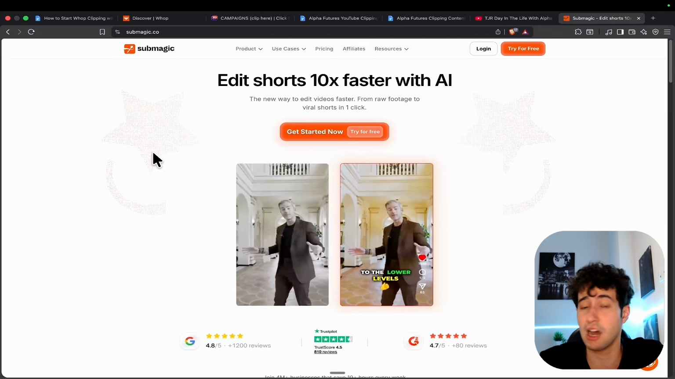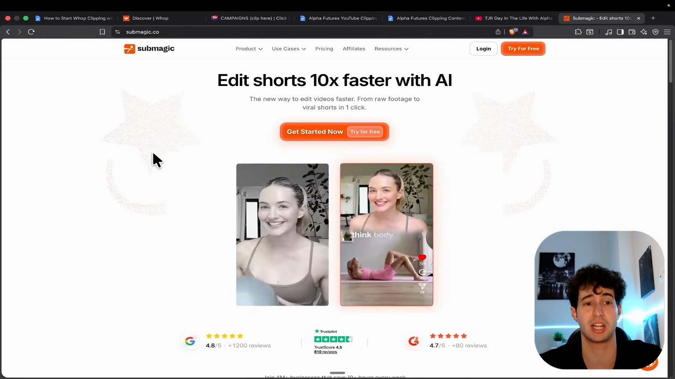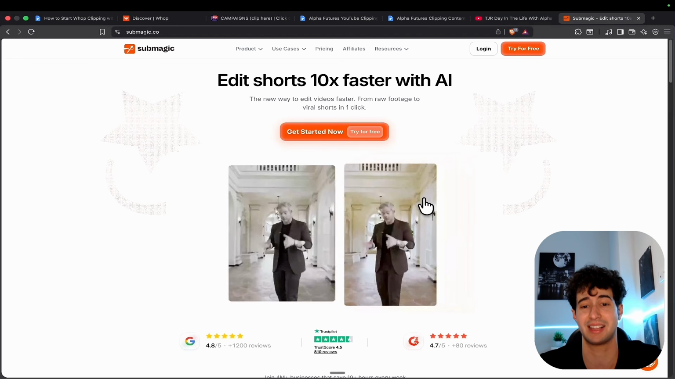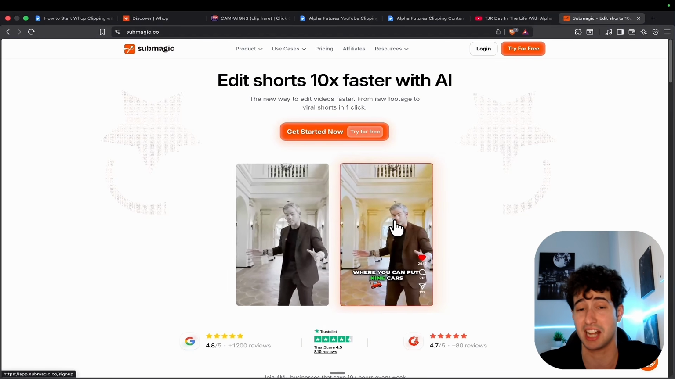clips using AI. Now, the way that we're going to do that is by using an AI clipping platform that is called Submagic, that allows you to take long form videos and turn them into engaging short clips just by the click of a button.